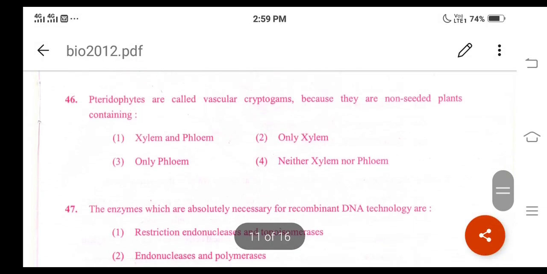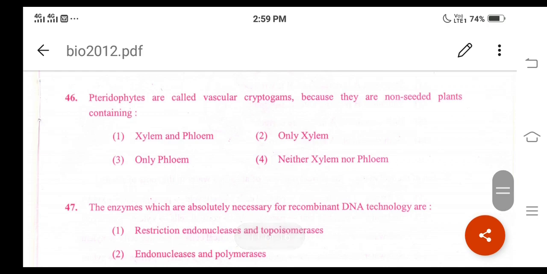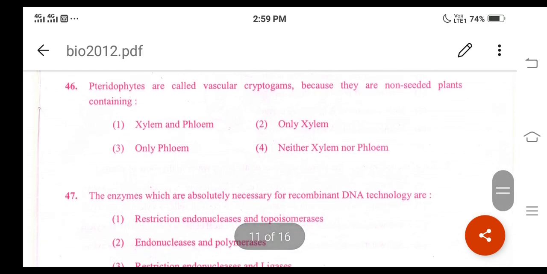Then let us go for the next question. Question number 46. What is the question here? Pteridophytes are called vascular cryptogams. Pteridophytes are called vascular cryptogams because they are non-seeded plants containing, option 1, xylem and phloem, option 2, only xylem, option 3, only phloem, and the fourth option, neither xylem nor phloem, right?